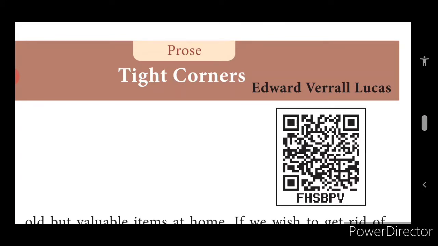What do you mean by tight corners, children? Tight corners in the sense where you are held up in some trouble or where you are in a bad position. That is known as tight corners.